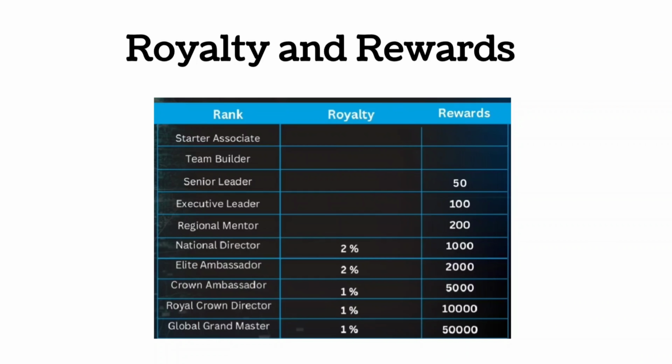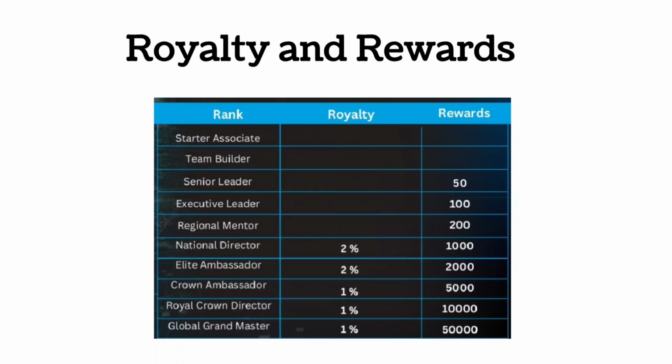This is profit sharing royalty which will be equally distributed among all achievers from the company total profit. You don't get any royalty and reward at the starter associate or team builder rank. Upon achieving the senior leader rank, you will receive a $50 reward. At the executive leader rank, you will get a $100 reward. At the regional mentor rank, you will receive $200.